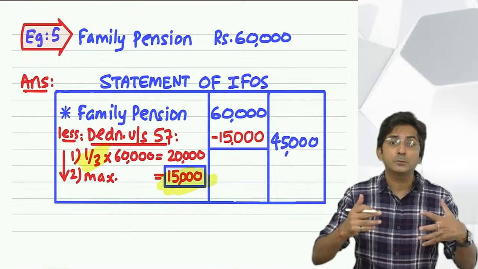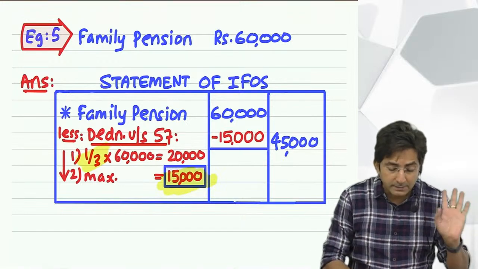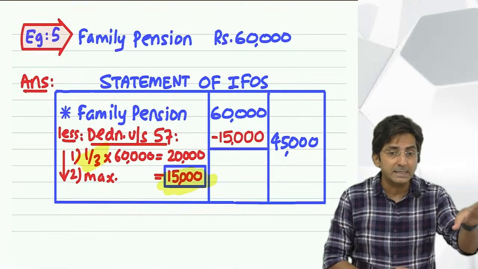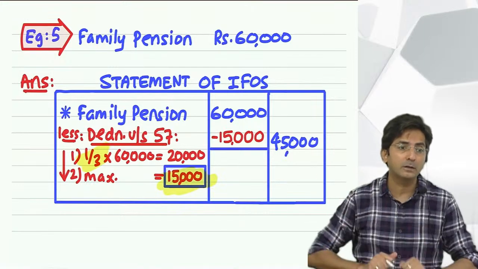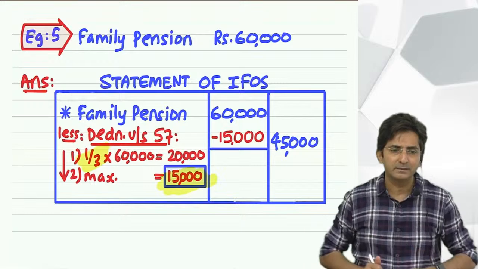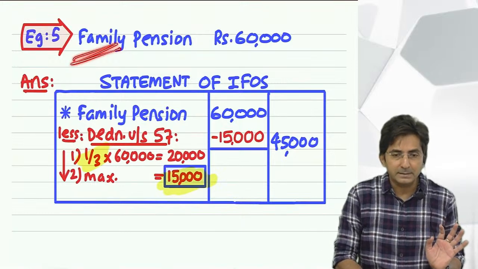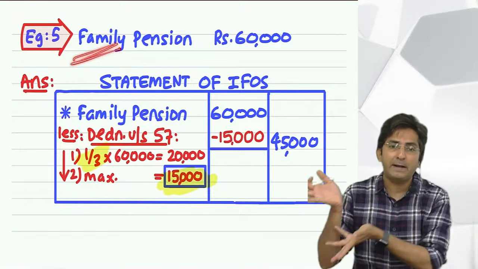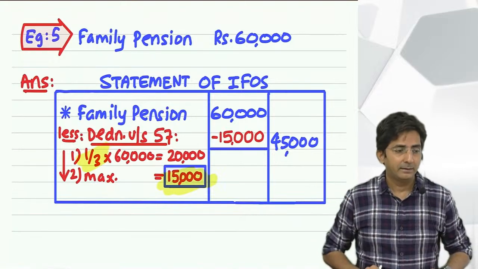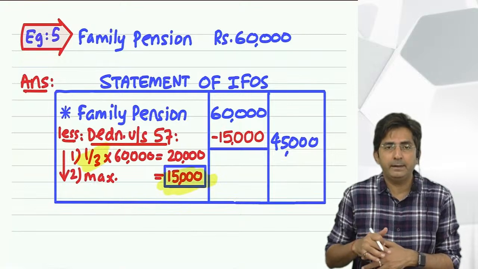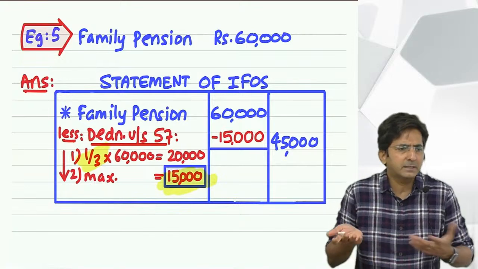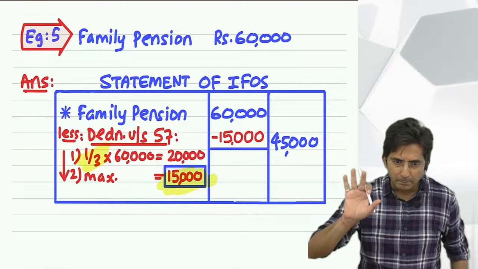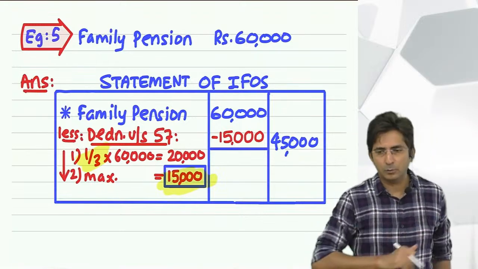And it's not necessarily husband or wife. Any family member gets it. Sometimes a person has died and his wife is also not there, so his child might be getting it. The word family means the person who was doing the job died, and now the family is getting the pension. Obviously it is mainly the wife, but it can be a child also. When family members get the pension, the rule is like this.